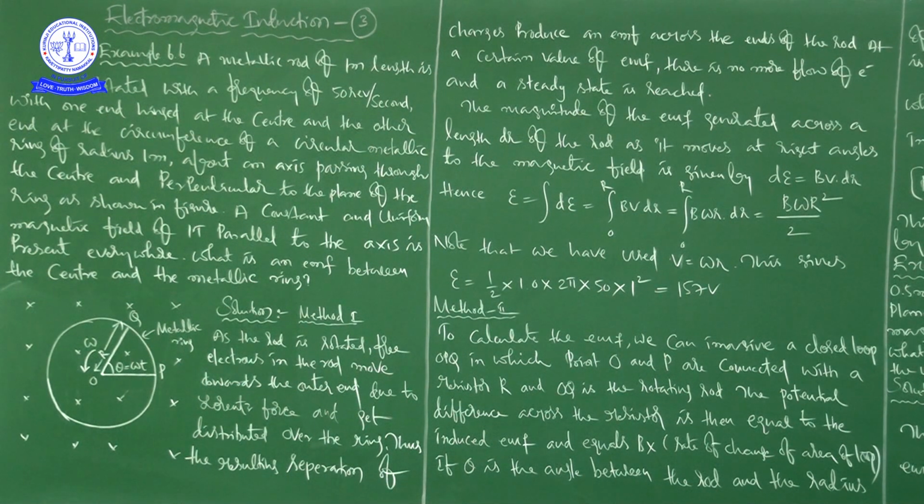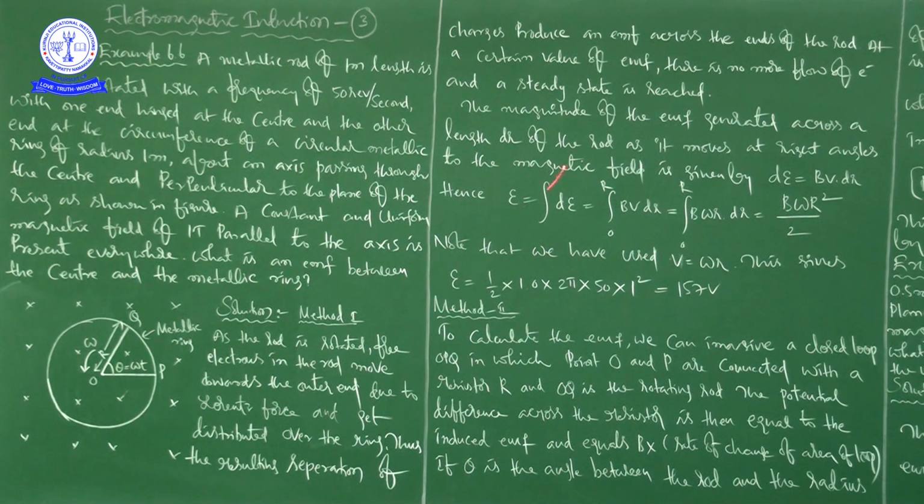Observe carefully here. What is the direction of the magnetic field? It is into the paper, I mean into the board. A dot means outside and a cross means into the board. So the magnetic field is perpendicular to the board, but directed into the board. And the rod moves at right angles to the magnetic field, so there is a 90 degree angle. It is given by dε = Bv dr.